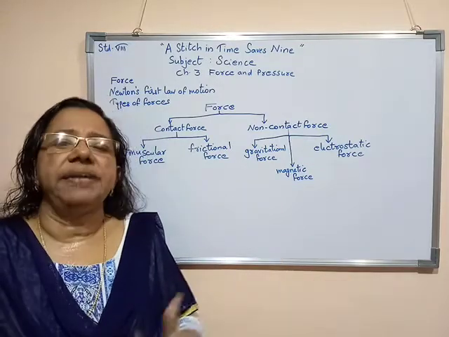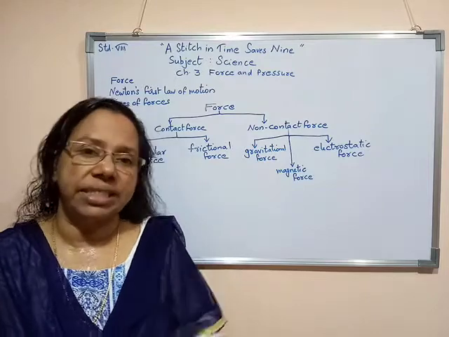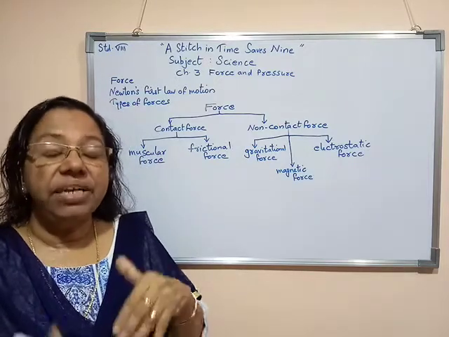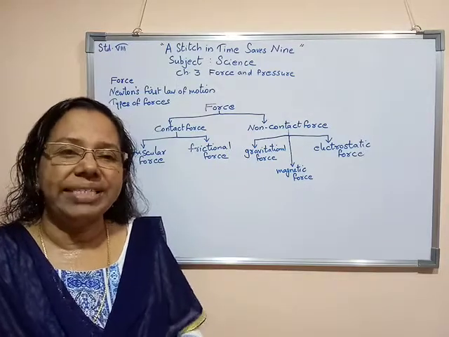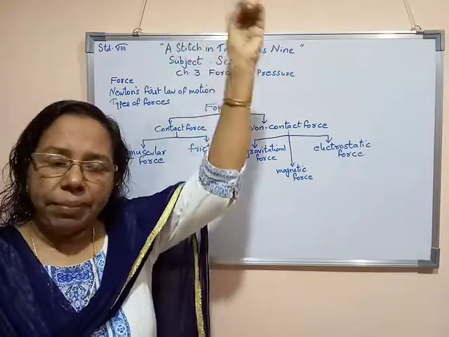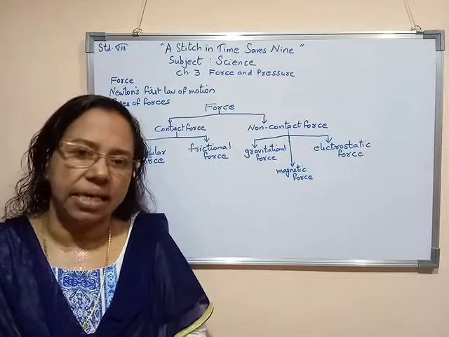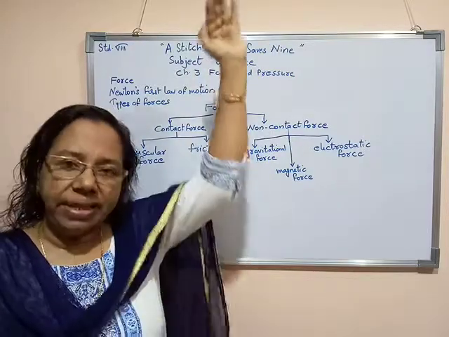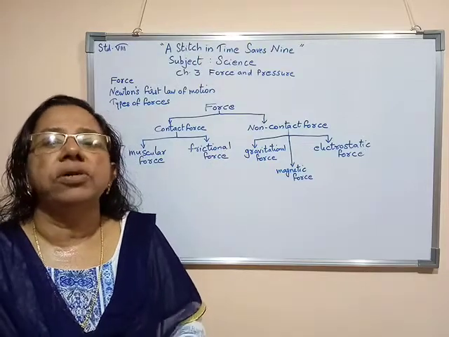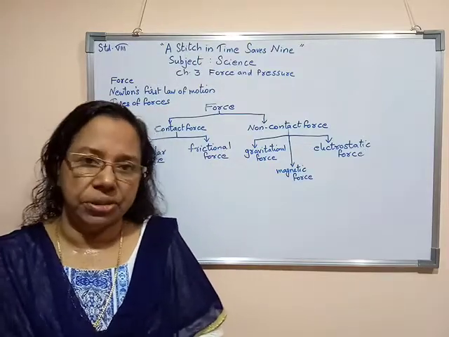The earth attracts any object towards it, even if the earth does not have direct contact with it. For example, a mango from a mango tree falls towards the earth. The earth and the mango have no touch, even then the mango falls downward because of the earth's gravitational force.